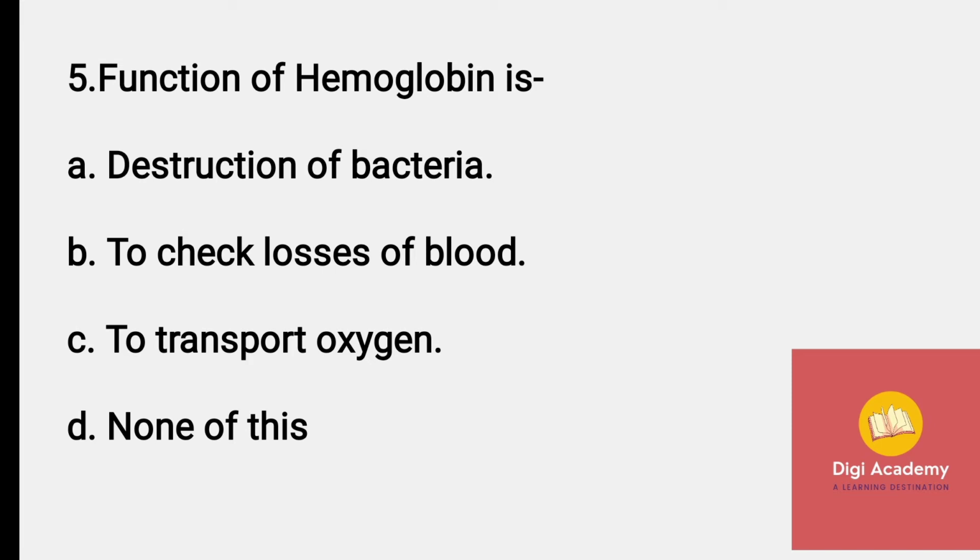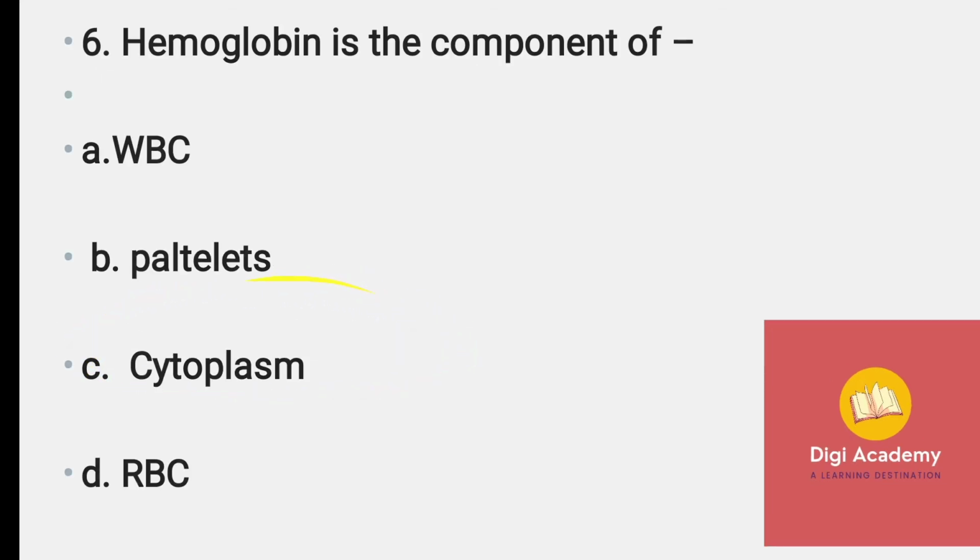Function of hemoglobin is destruction of bacteria, to check loss of blood, to transport oxygen, or none of this. And the answer is to transport oxygen. Hemoglobin is a protein in our red blood cells that carries oxygen to our body organs and tissues, and transports CO2 from organs and tissues back to the lungs.